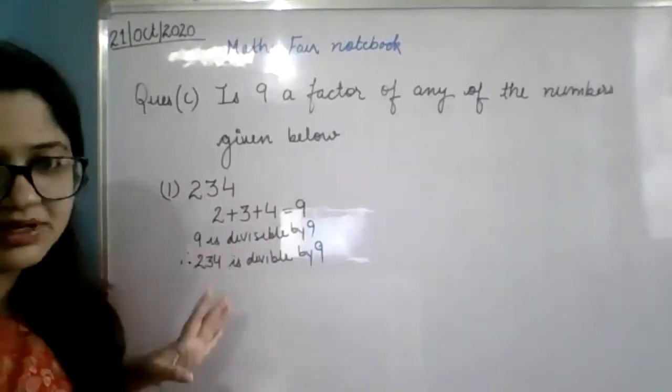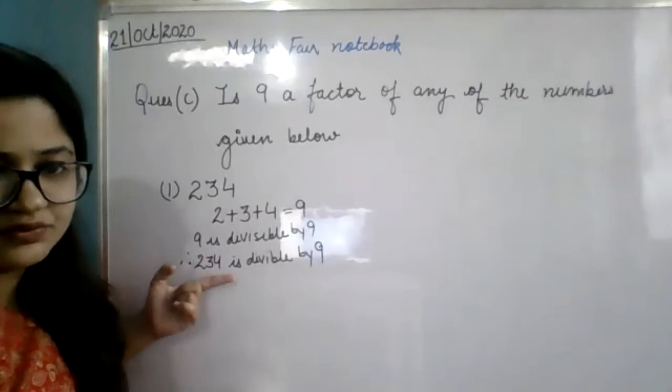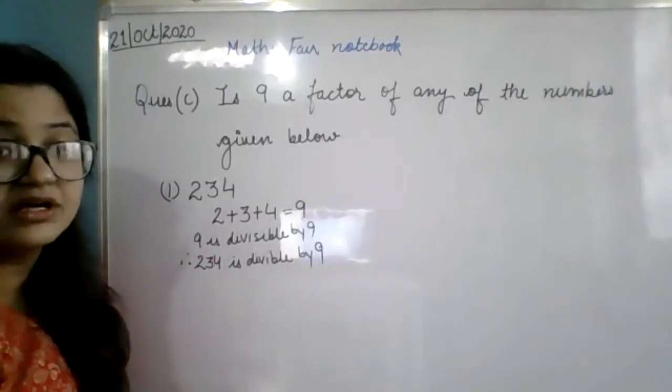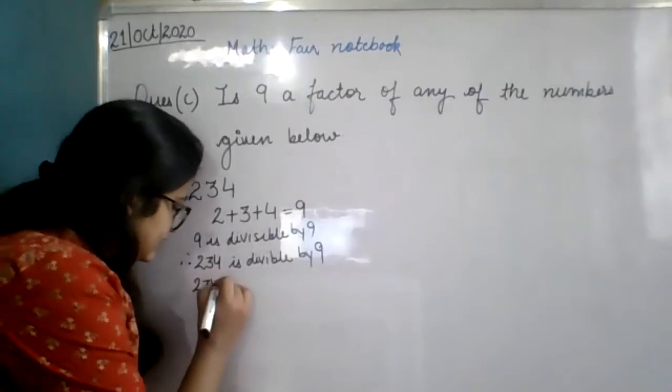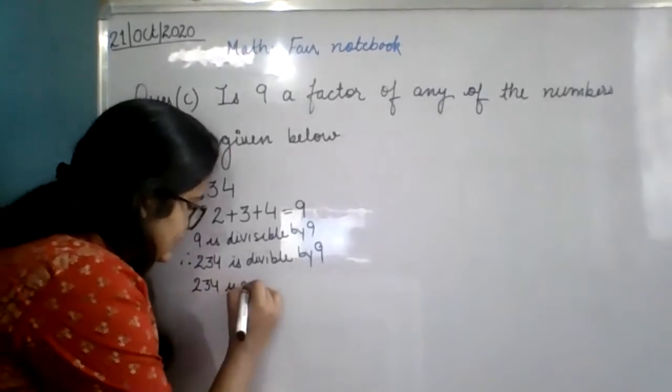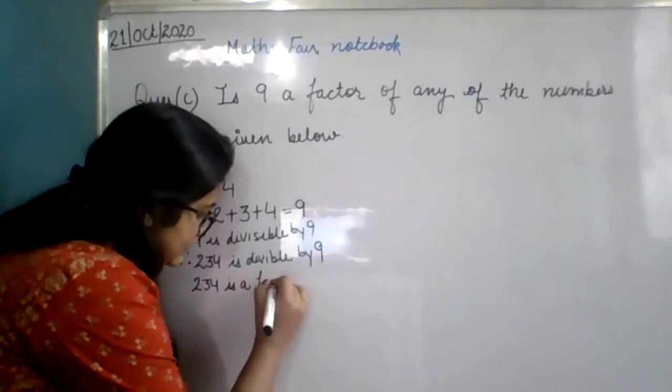So 9 is divisible by 9, therefore 234 is also divisible by 9. So is 9 a factor of 234 or not? Yes, ma'am, it's a factor of 9.